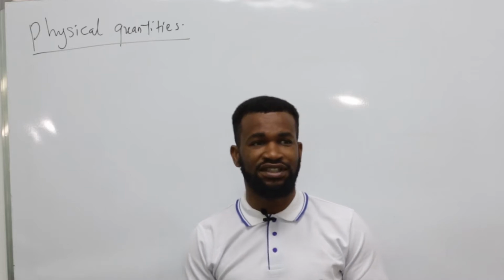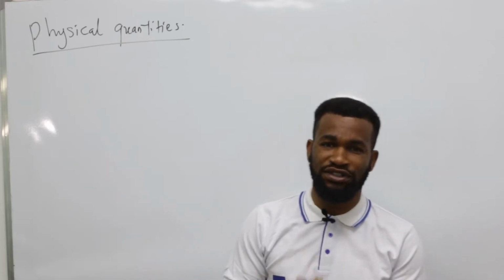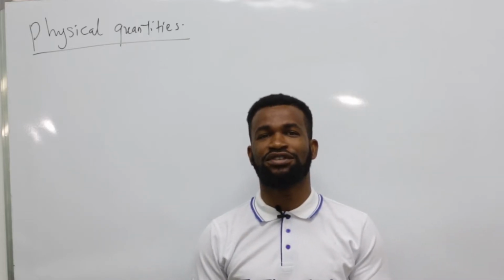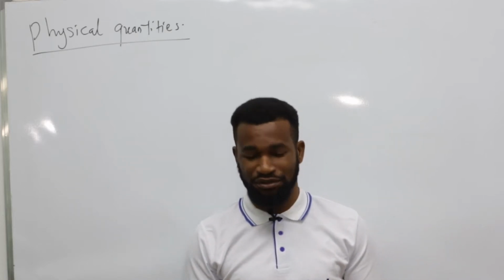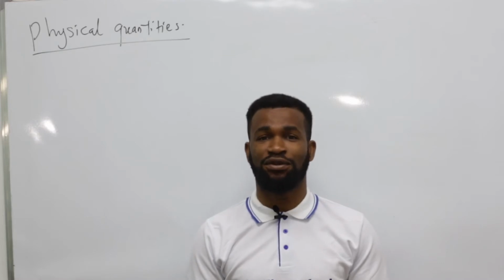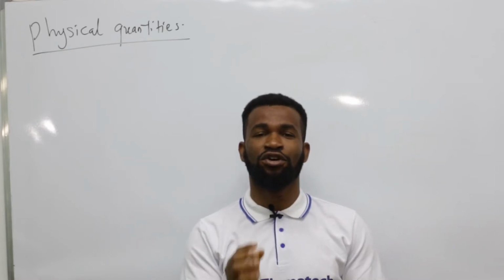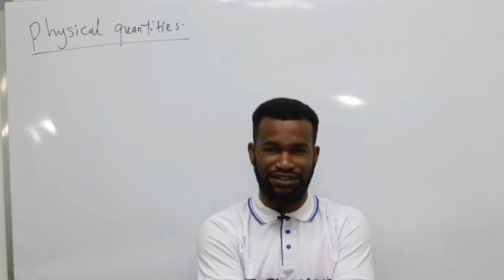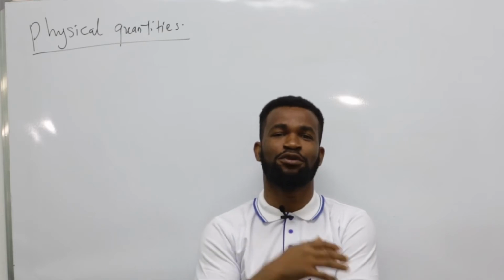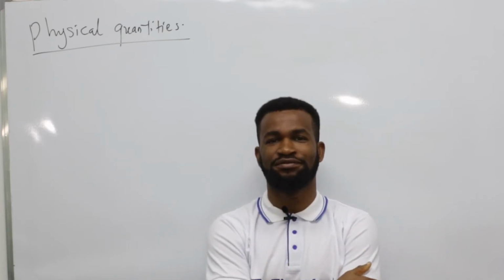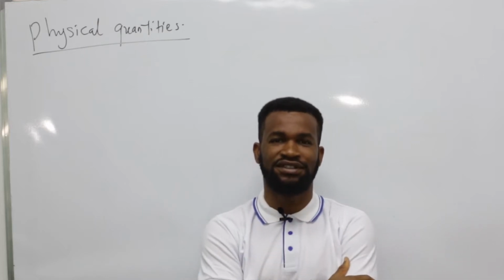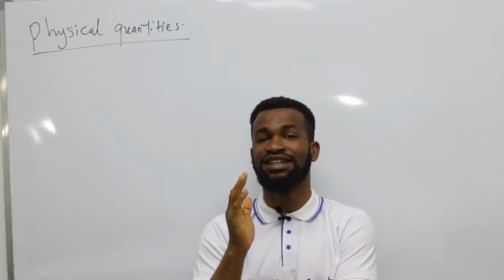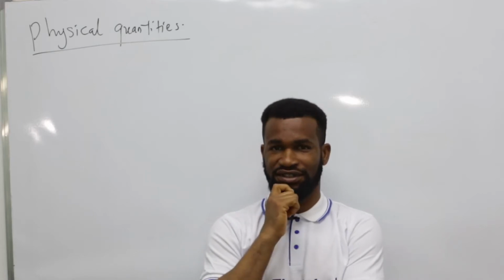Physical quantities are those quantities that can be measured. The question should be, what is a quantity, by the way? For example, velocity is a quantity. All those formulas you have in physics, we call them quantities. For example, momentum is a quantity. Speed is a quantity. Time is a quantity. Acceleration is a quantity. These are called quantities.